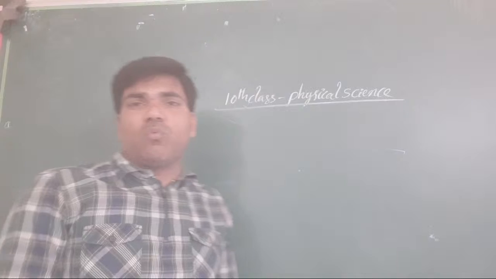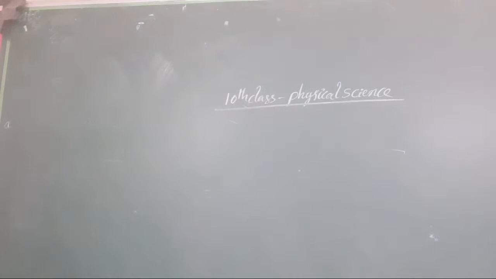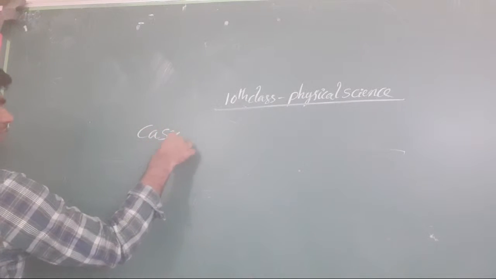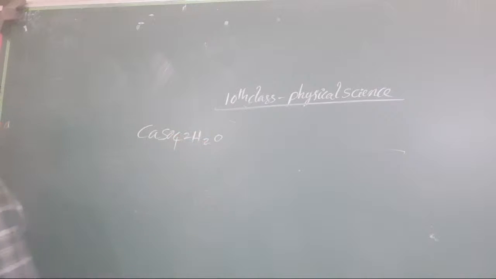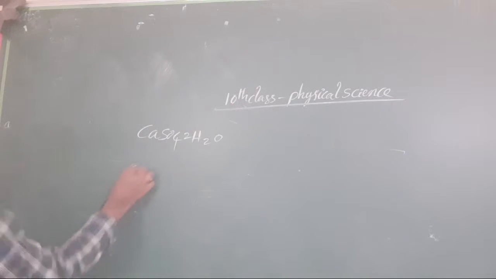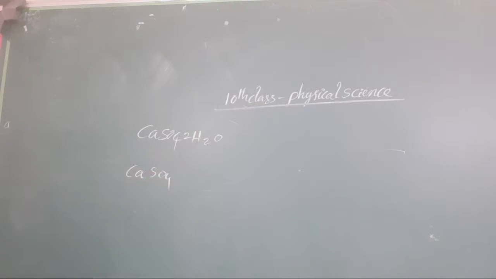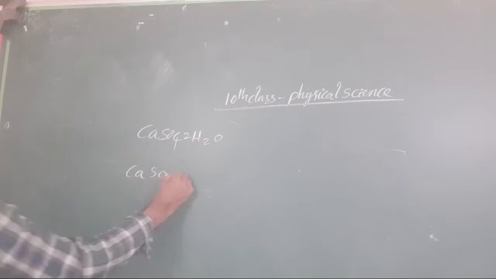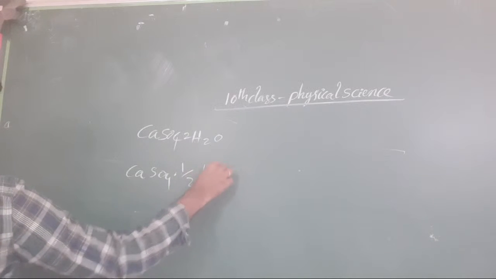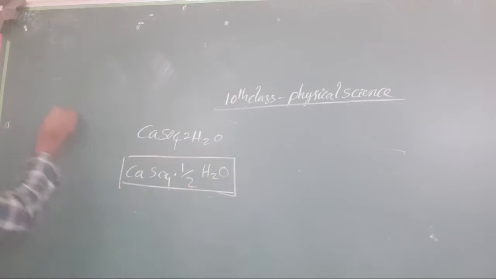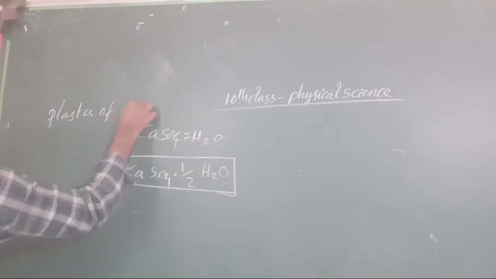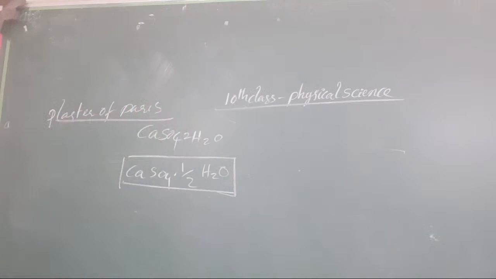Got it? Now, the last component: when you take gypsum, it is a calcium sulfate container added with 2H2O. It is called gypsum. If you do not take 2H2O, and instead the calcium sulfate contains only half H2O, what is that called? That is called the plaster of Paris.